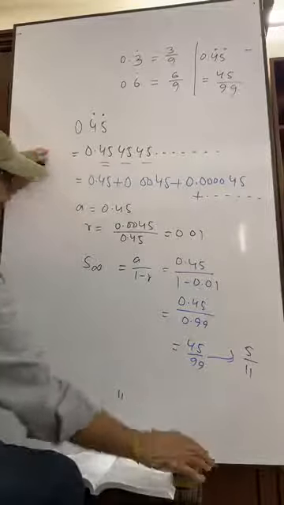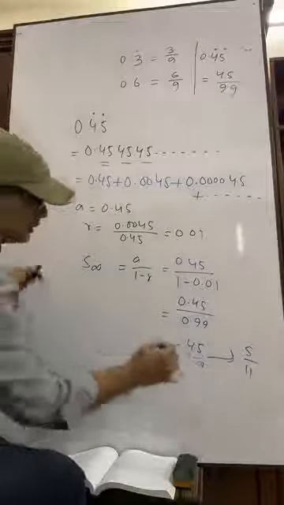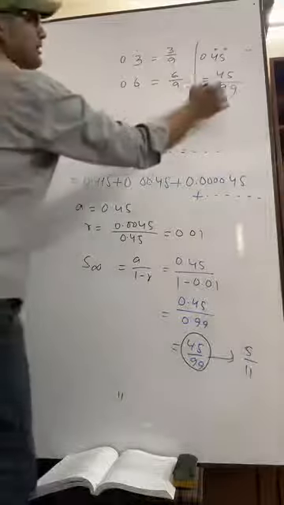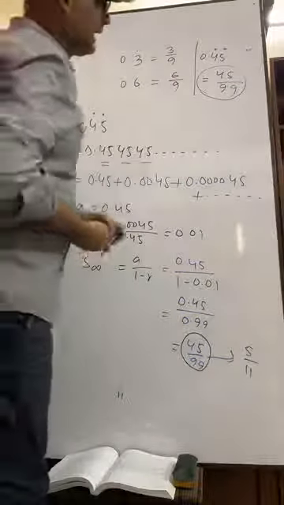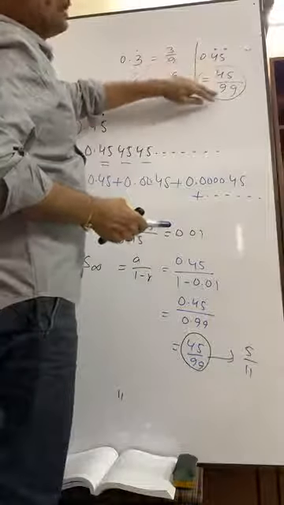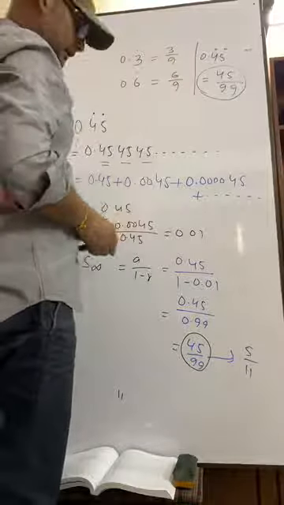Now see what I wanted to show you. This is 45 by 99. You see, this is 45 by 99. The format is that for every recurring digit there will be one 9.